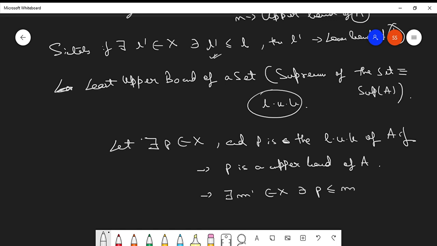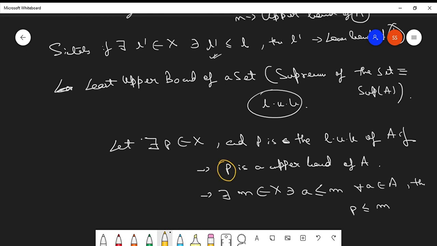We can write it like this also, this is a more definite way of writing it. There exists some m belonging to the set X such that if a is related to m by the partial order for all small a belonging to subset capital A, then p will also be related with m by the partial order.